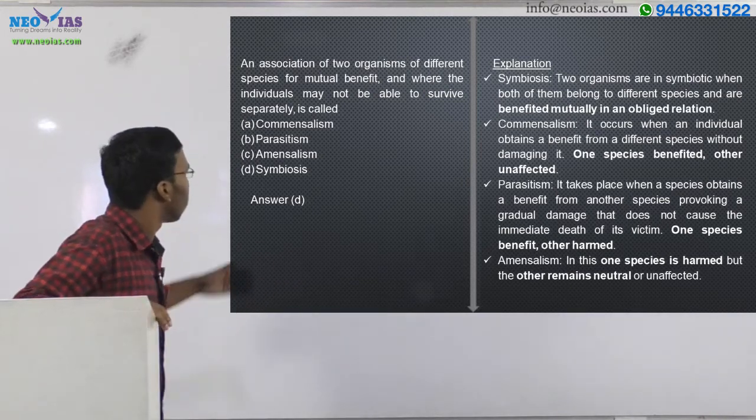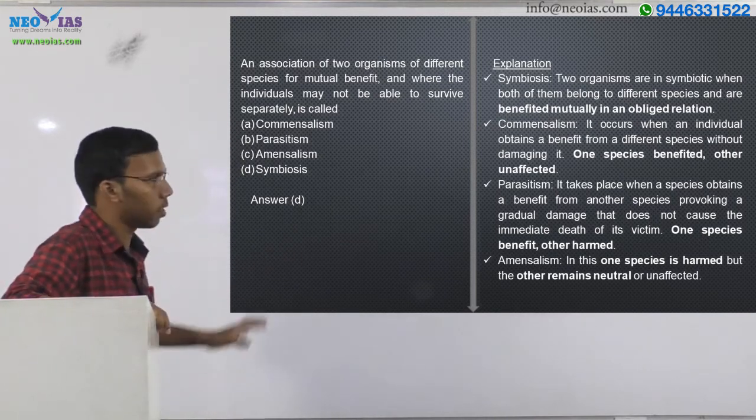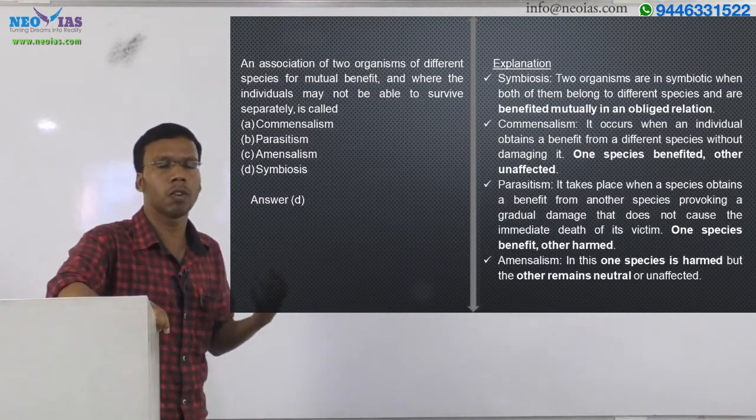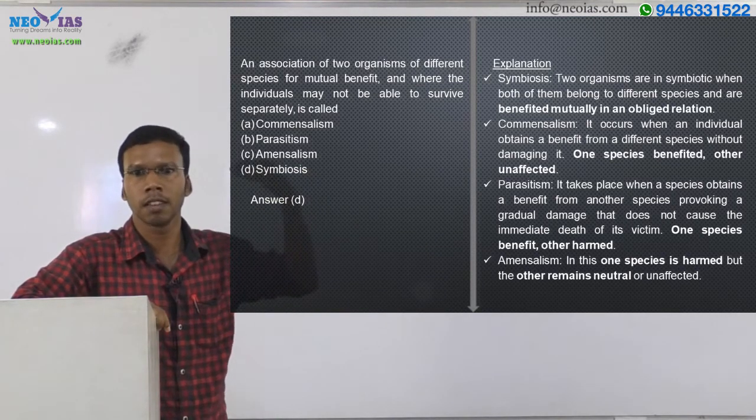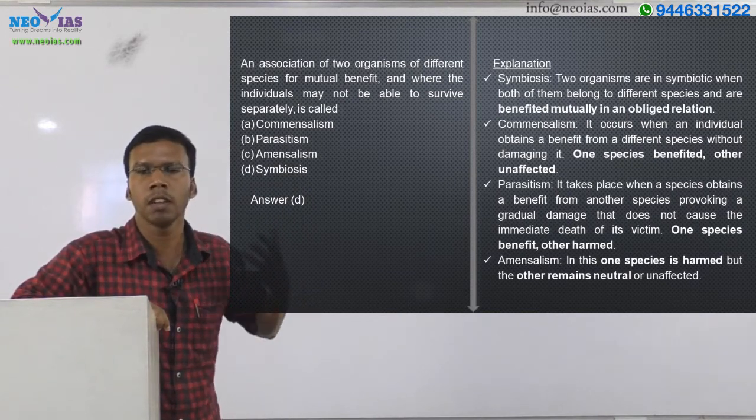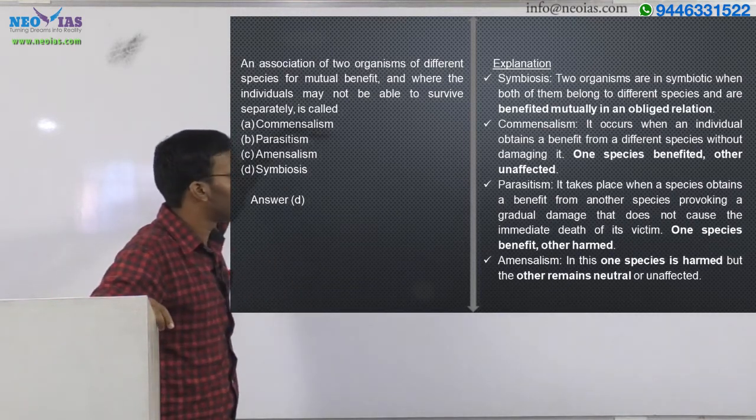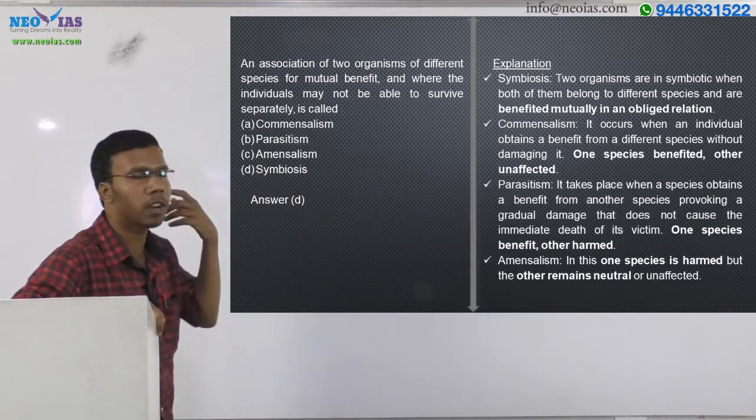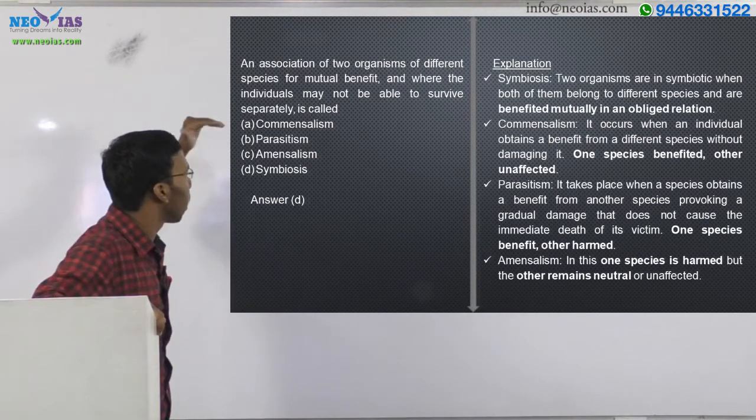So here, commensalism means one species will be benefited and the other species will be unaffected. For example, orchids get support on a tree, and they get sunlight easily, and the tree does not have any effect, right? So that's the kind of commensalism. It occurs when an individual obtains a benefit from a different species without damaging it. That means one species is benefited and the other is unaffected. That is known as commensalism.